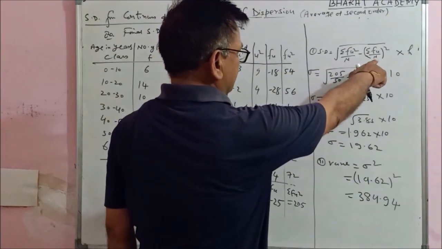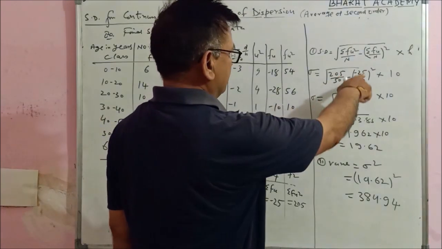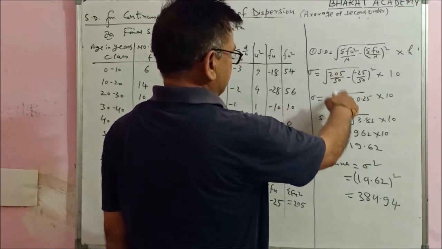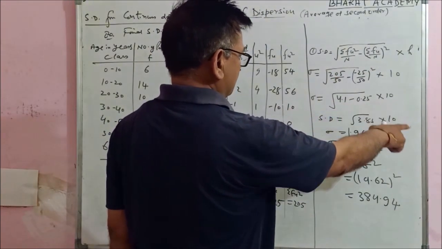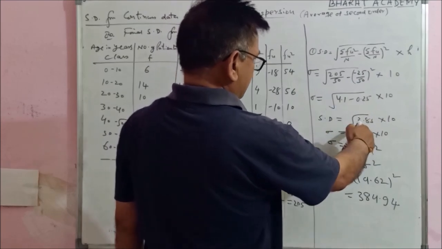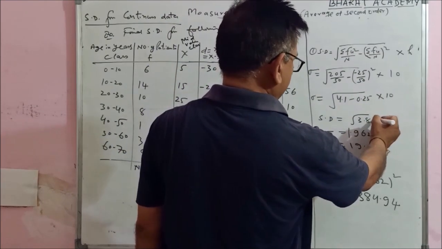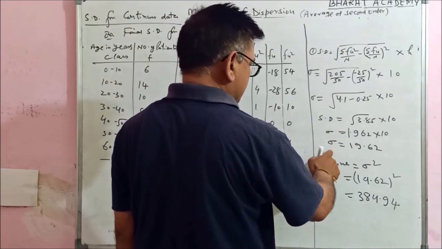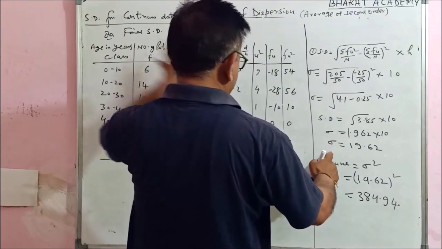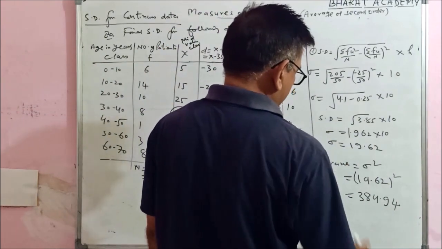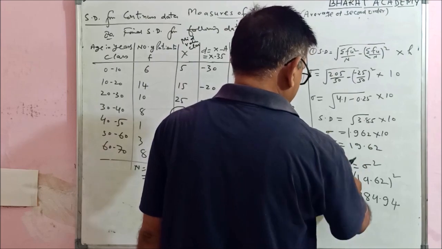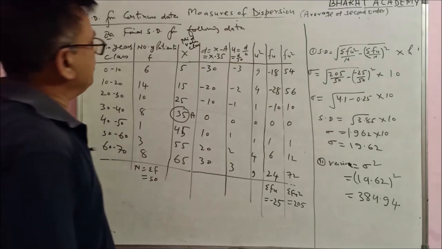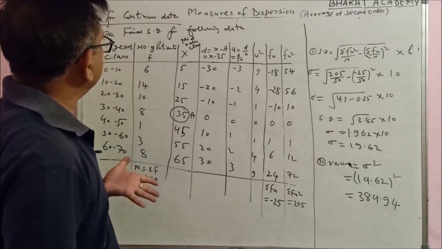So f u squared 205 upon N 50, minus summation f u, -25 upon 50, its whole square, into 10. So this is 4.1 minus 0.25 into 10. This is under root of 3.85 into 10 and sigma is 1.962 into 10. Sigma means standard deviation of continuous data. This is 19.62 and variance, sigma squared, 19.62 its whole square is 384.94.